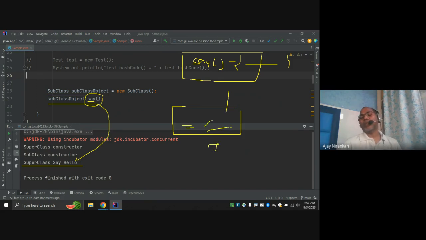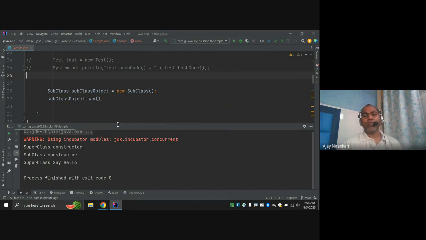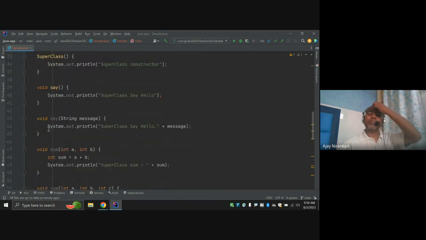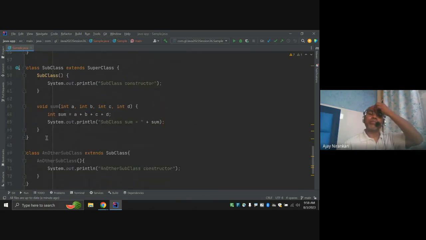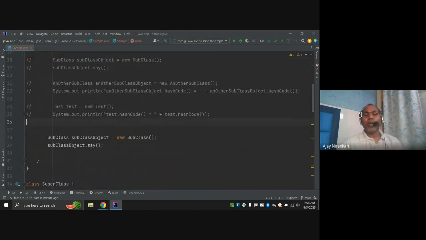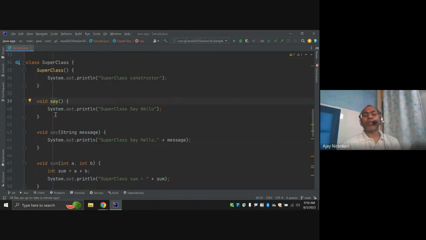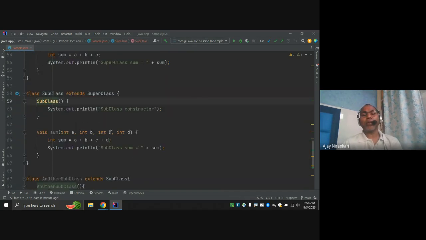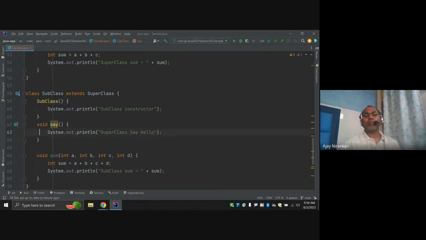Yes, the same function. Notice, the same function I can define in my class as well as here in the subclass. Are you getting my point? Currently it is called from the superclass. I don't want this output. This is my class, this is my subclass, right? So why can I not write my own method here?